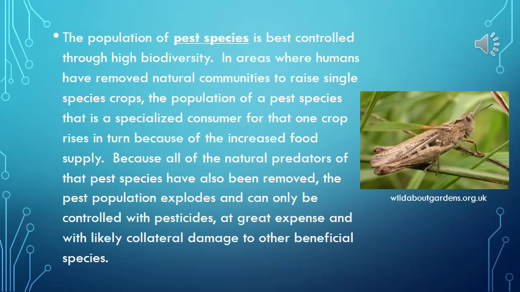The population of pest species is best controlled through high biodiversity. In areas where humans have removed natural communities to raise single-species crops, the population of a pest species that is a specialized consumer for that one crop rises in turn because of the increased food supply. Because all of the natural predators of that pest species have also been removed, the pest population explodes and can only be controlled with pesticides at great expense and with likely collateral damage to other beneficial species.